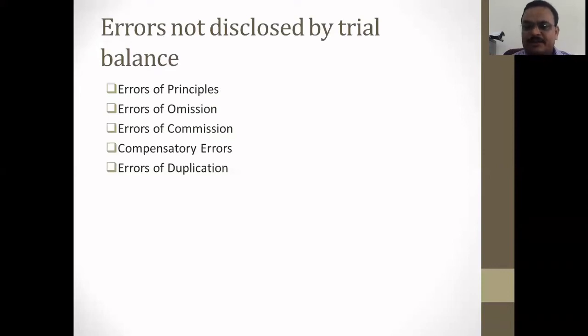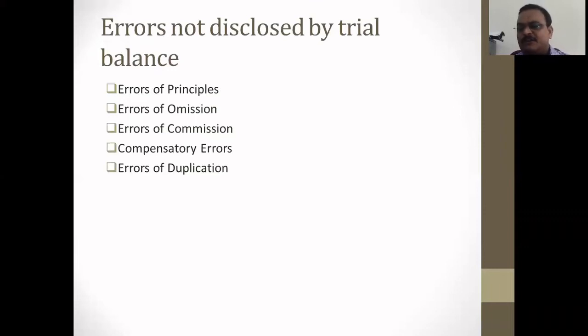Like error of omission, if any transaction is omitted, if you forgot to write a transaction in the journal, then this transaction is not carried to the ledger, and it is not carried to the trial balance. So the trial balance will match, but this is not right, because there are some transactions which were not entered at the journal and ledger.